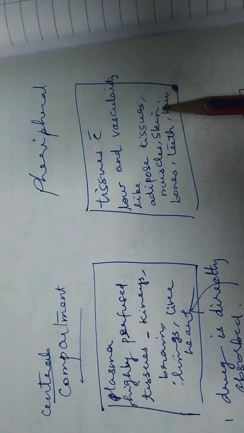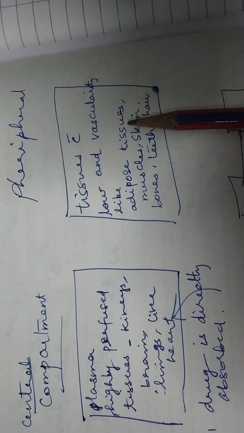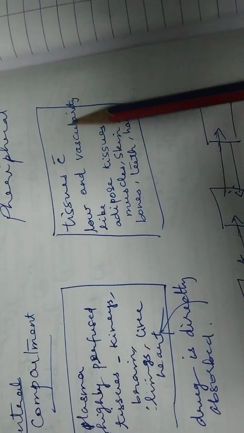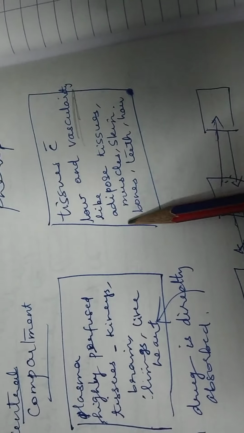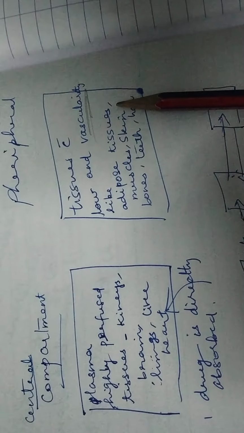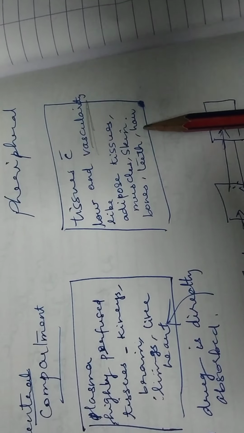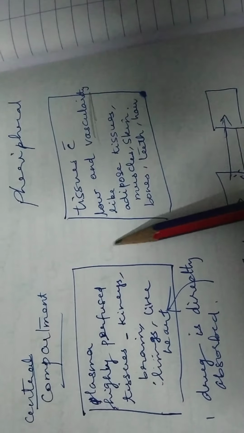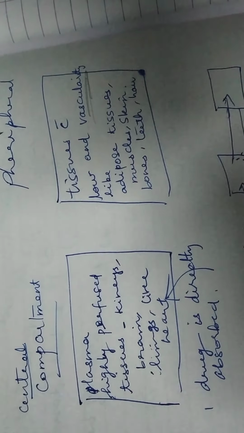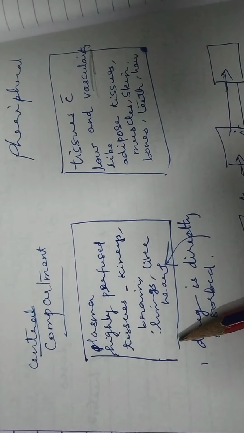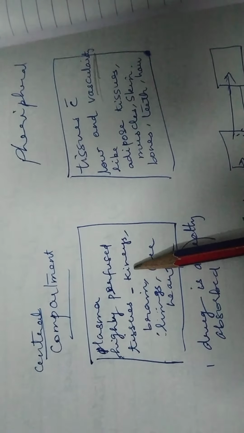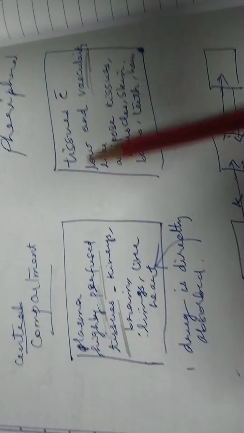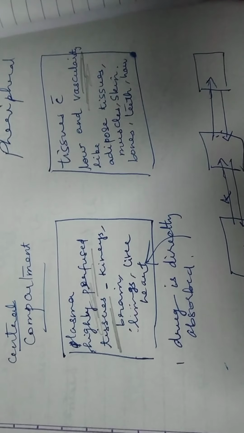Coming to the peripheral compartment, it comprises tissues with low and poor vascularity, that is, poor blood supply, like adipose tissue, muscle, skin, bones, teeth, hair. These are pooled into a kinetically homogeneous compartment. This is a different compartment. The central compartment has a large blood supply, while the peripheral compartment has only a small blood supply.